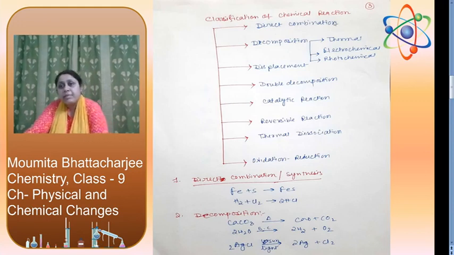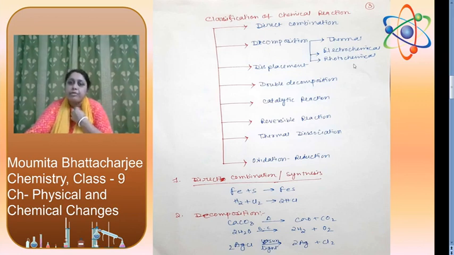Then classification of chemical reactions. Chemical reactions are classified as direct combination, decomposition, further classified as thermal decomposition, electrochemical decomposition, and photochemical decomposition. Next, we have displacement, double decomposition, catalytic reaction, reversible reaction, thermal dissociation, then oxidation reduction.